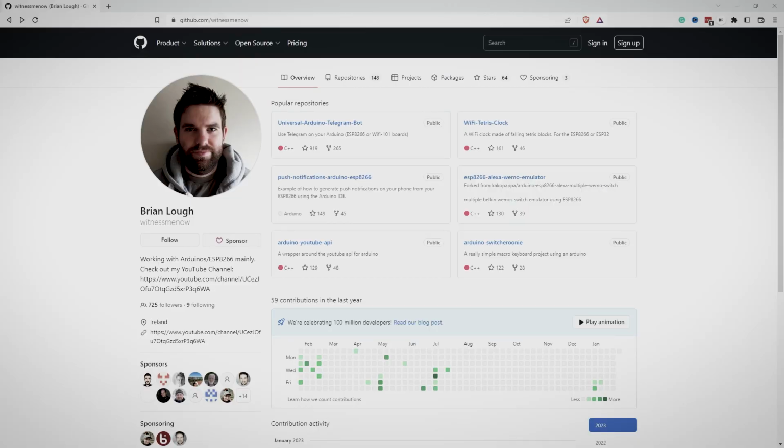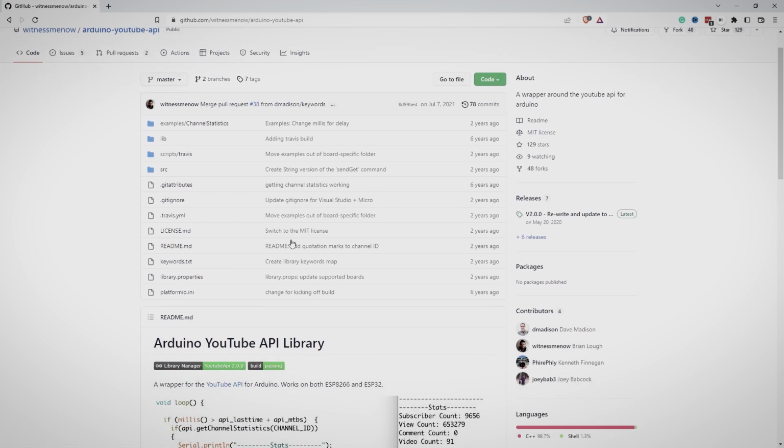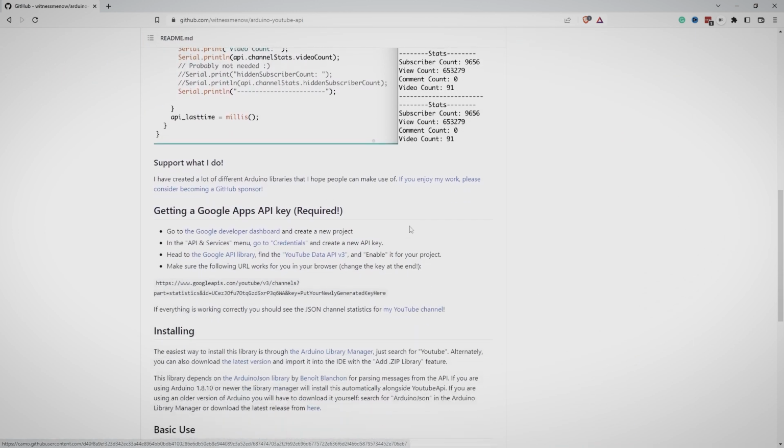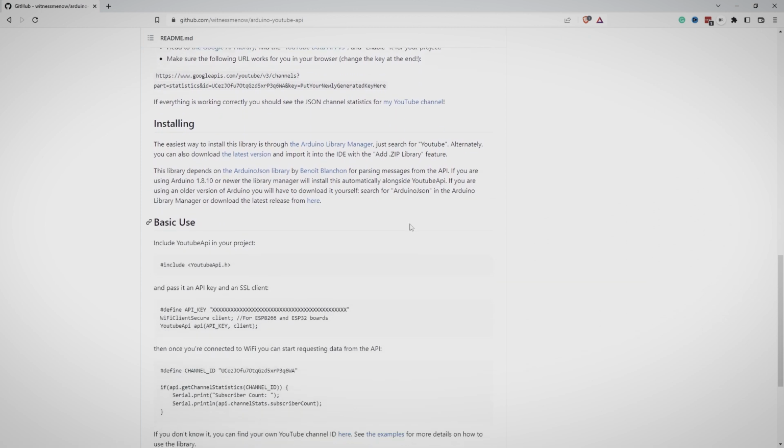Again, the internet is an awesome resource, and doing some searching I found a video from Brian Locke detailing a library that queries YouTube for information. From this, we should be able to get our subscriber count. The library requires us to have an API key and a YouTube username that we want to actually get this information for. So how are we going to get that information into the program?